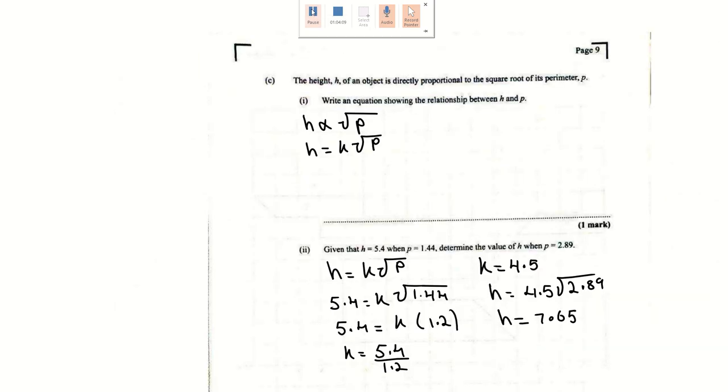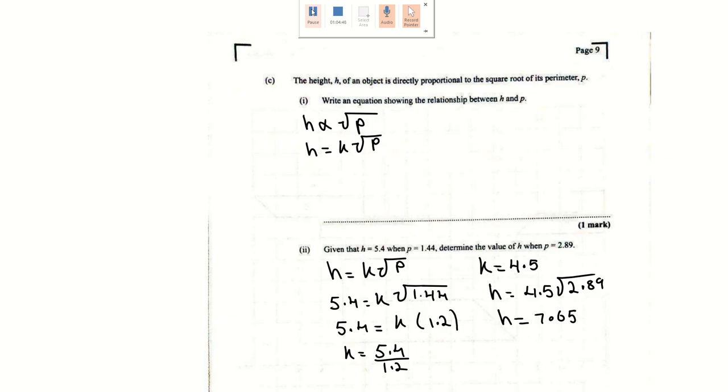Question. The last one we did like this was indirectly. This is directly proportional to, right? The height of an object is directly proportional to the square root of the parameter. So we put the proportion sign. So h is proportional to the square root of p. If you're changing that proportion to an equation, that would be h is equal to k multiplied by whatever it is proportional to. So k by square root of p is k square root p. Then, given that h is 5.4, p is 1.44, determine the value of h when p is 2.89.